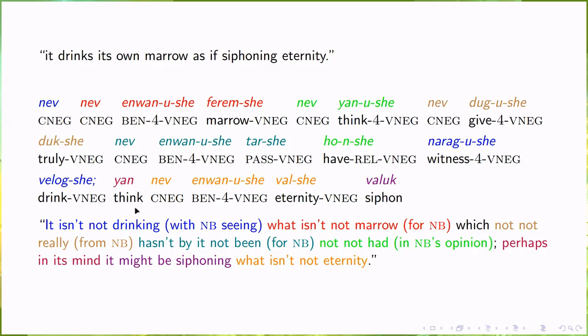And here again, we have an example of the as if. Siphoning eternity is almost as short as in the English, where Jan Valuk, perhaps as if it were siphoning. The Nev and Wanushe Valshe for eternity is still a bit longer.